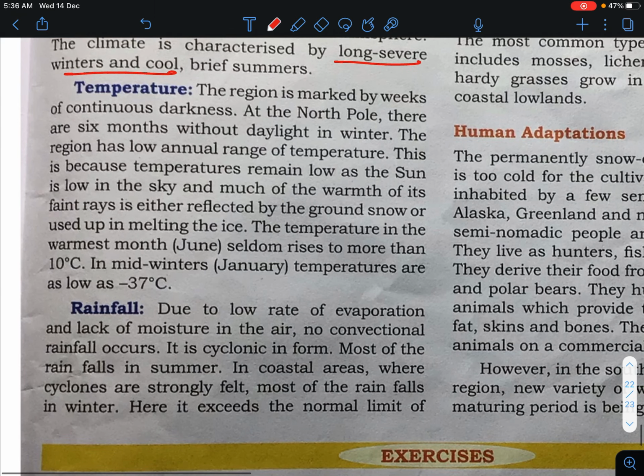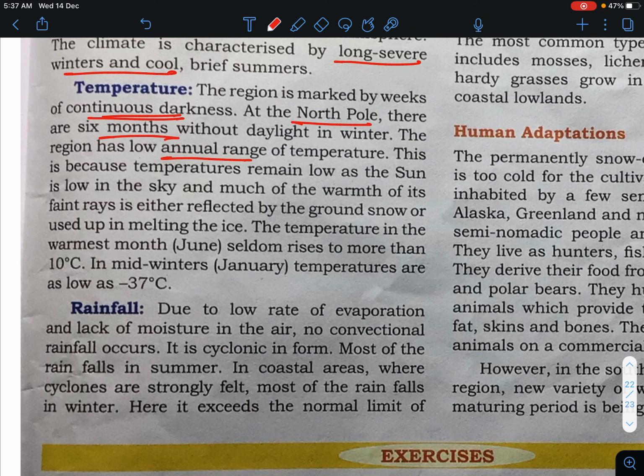Now, temperature: the region is marked by weeks of continuous darkness, and at the North Pole, there are 6 months without daylight. So you have to remember that in the North Pole, they are not getting light for 6 months. The region has a very low annual range of temperature.